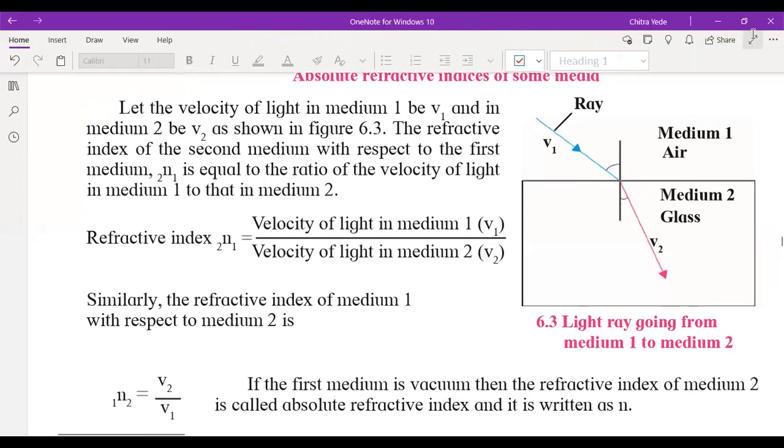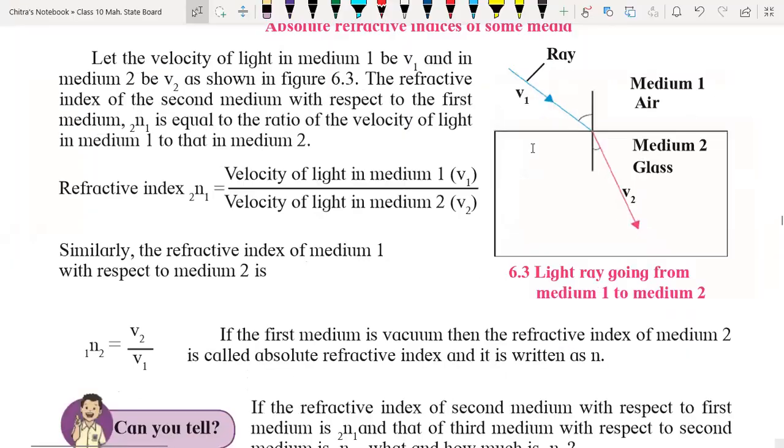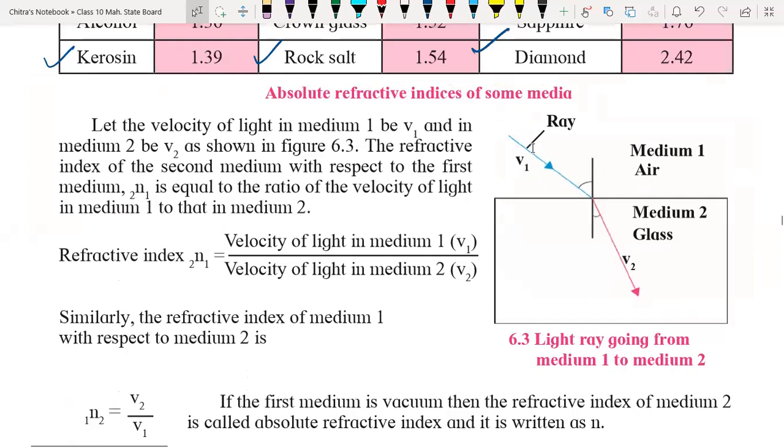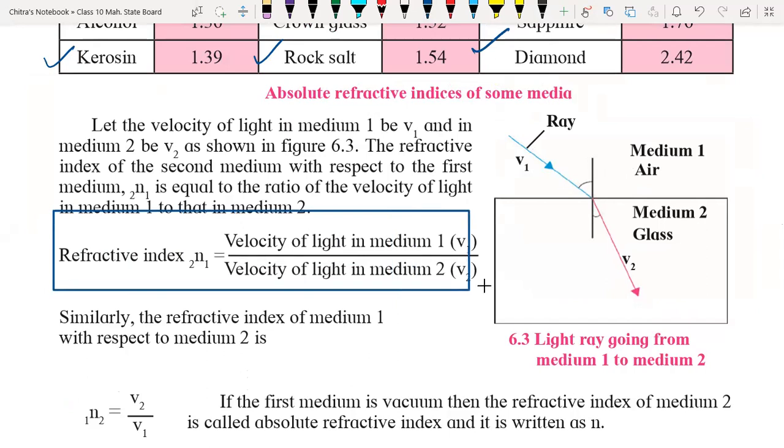Now we are going to discuss how to calculate the refractive index of one medium with respect to another. We have a formula for that, and it is really very important. You have to remember the refractive index from one medium to other.